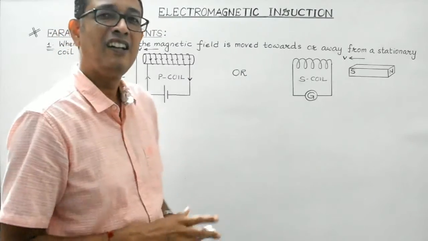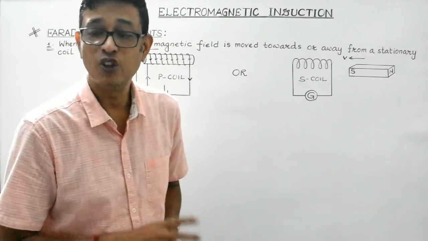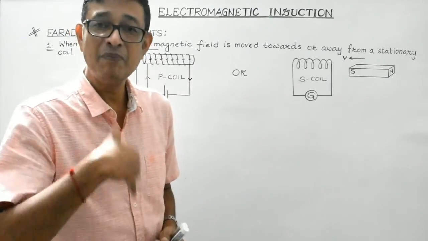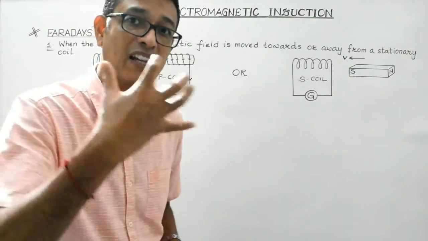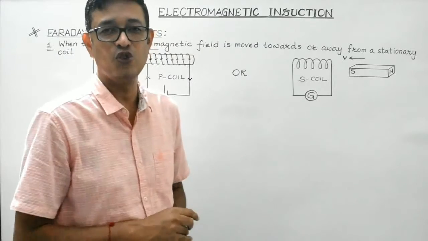So the magnitude of the induced current is not only dependent on the change in the flux or the change in the magnetic field, it depends upon the rate at which the magnetic flux linked to the coil changes. That's a very important conclusion.